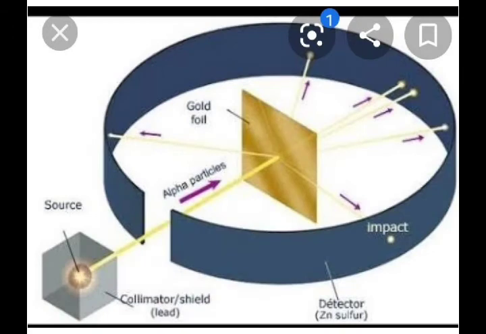For that experiment, Rutherford bombarded a thin gold foil. See, in that picture, in the center, the thin gold foil is there, no? That is bombarded with a stream of fast moving alpha particles. We know very well that alpha particles are positively charged. So what has he done? He has taken alpha particles and bombarded them at high speed. He is passing the alpha particles through the gold foil.